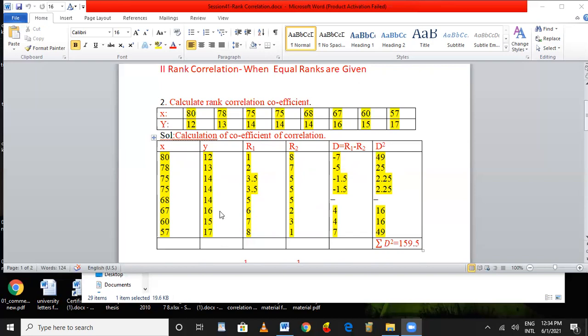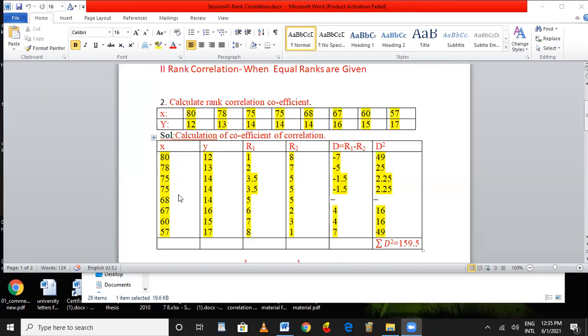In the problem, they have not assigned the ranks; only the raw data has been given, the marks of the different students assigned by judge 1: 80, 78, 75, 75, 68, 67, 60, 57. If we assign the ranks for the marks, the highest will get the first rank. In this, the highest is 80, first rank. Next, 78, second rank. Then 75, where two members got the equal marks.